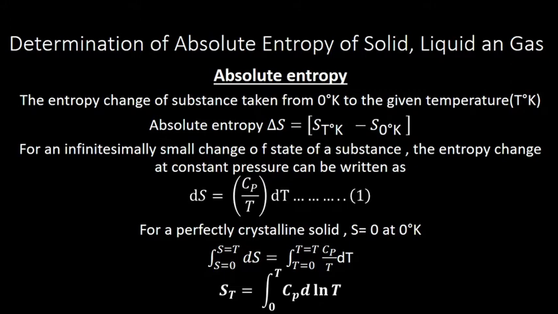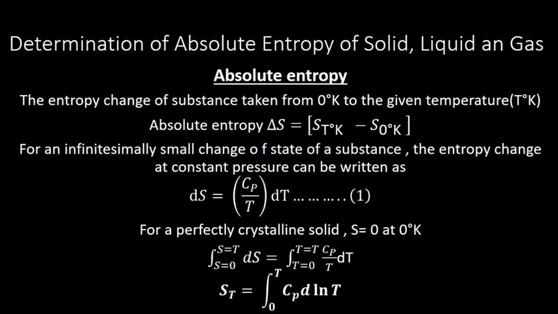For example, if we take the case of sulfur, at 0 K it will be a solid. When we heat it to a particular temperature, the solid will get heated. At a particular temperature, it will convert from one crystalline form to another, and then it will again get heated. So we have to consider all three changes, and whatever entropies are associated with those changes, we have to take.